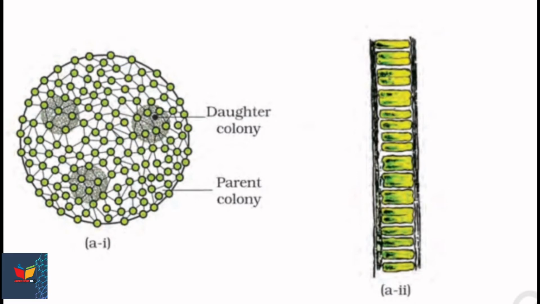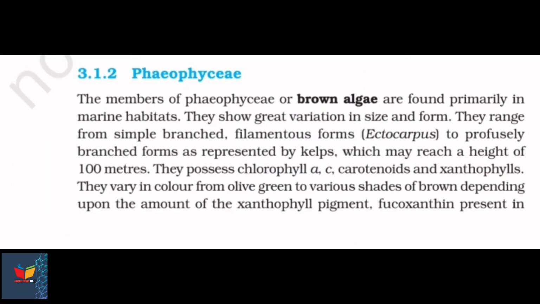Now this figure represents green algae, Chlorophyceae. Figure number A1 represents Volvox, colonial, having daughter colony and parent colony, and figure A2 represents Ulothrix, which is filamentous. Second class of algae is Phaeophyceae.